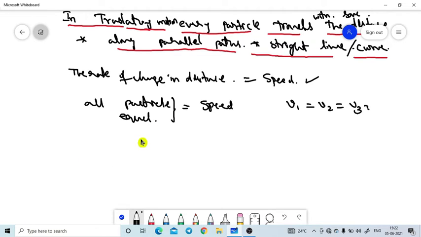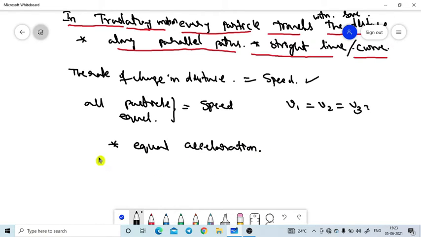One more time, I am repeating the same. In translatory motion, every particle travels the same distance or displacement along parallel paths. The object may move in a straight line or in a curved path, but all particles have the same speed or velocity. If the particles have the same velocity, they must also have equal acceleration. All particles should have equal acceleration.